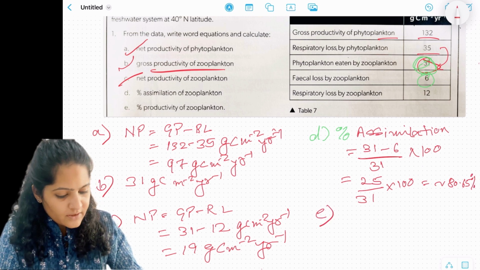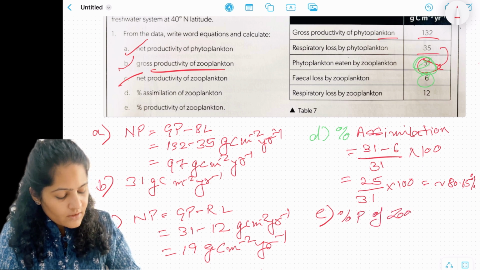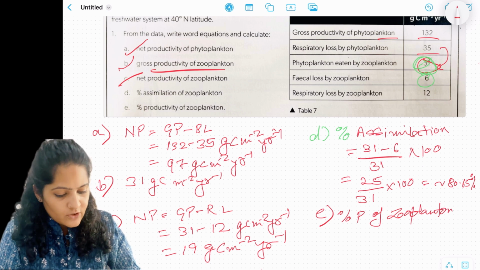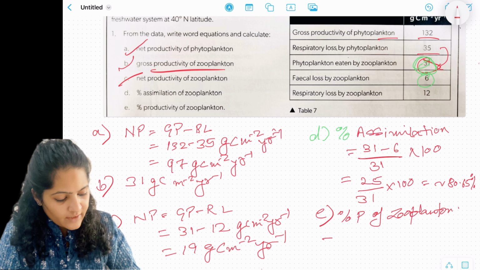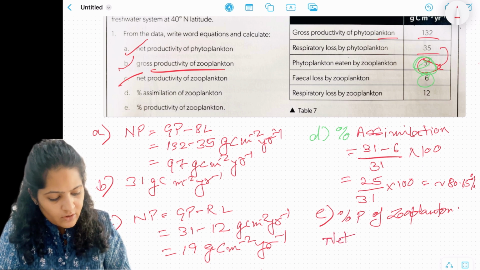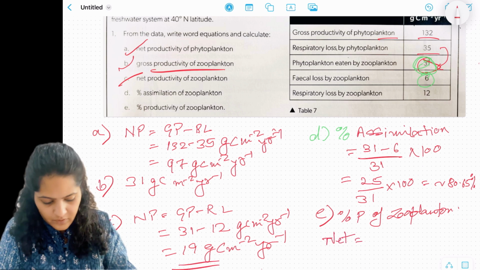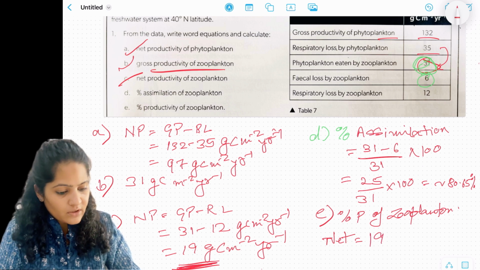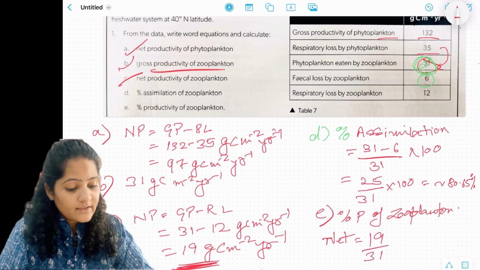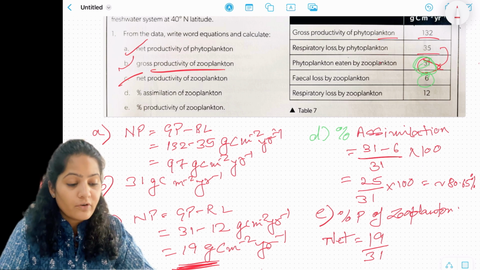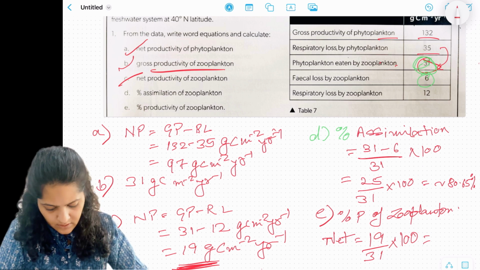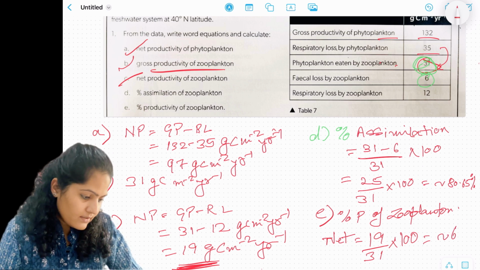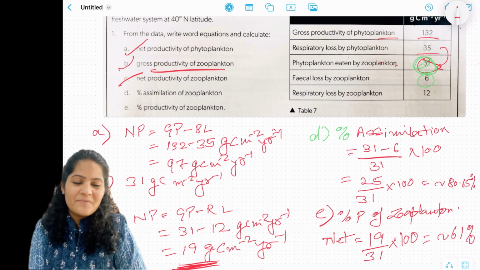Here you have to find the percentage productivity of zooplankton. To find the percentage productivity of zooplankton, we take the net productivity of zooplankton, which we have already calculated as 19, divided by the total amount of carbon that the zooplankton got from the phytoplankton, times 100, which comes to approximately 61%.